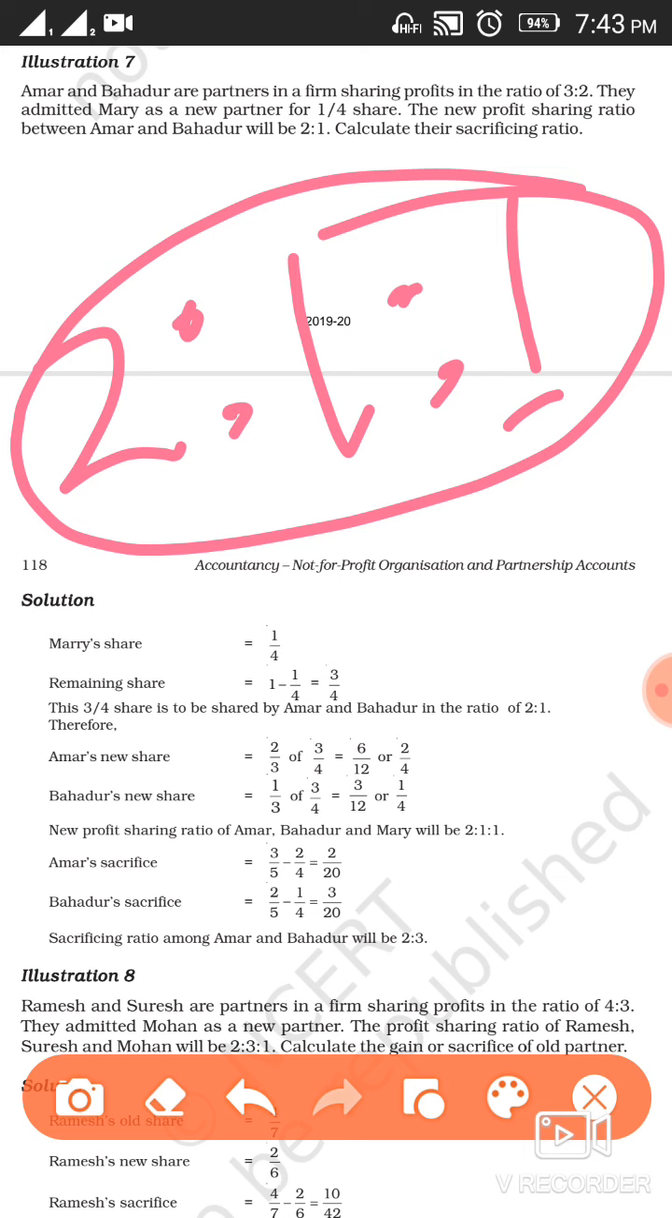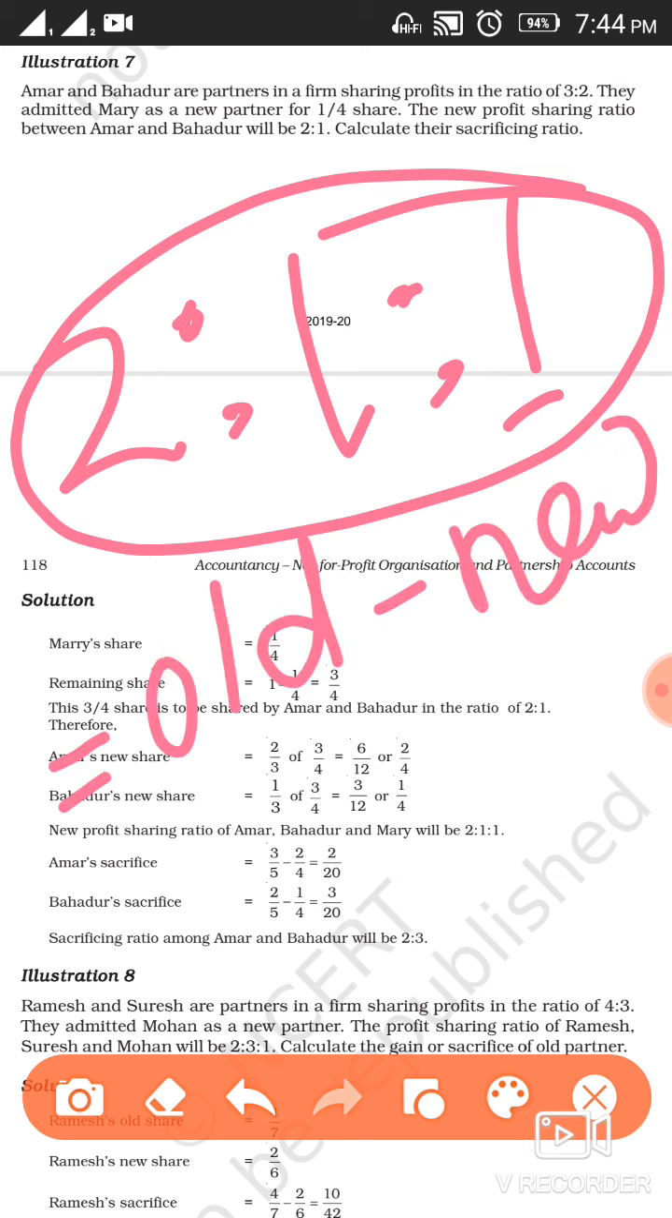Now we got the new share. We have already been given the old share. Now we have to apply the formula for sacrifice. As I have already told, sacrifice is equal to old share minus new share. So you will apply this formula and you will get the sacrifice of Amar as well as of Bahadur.